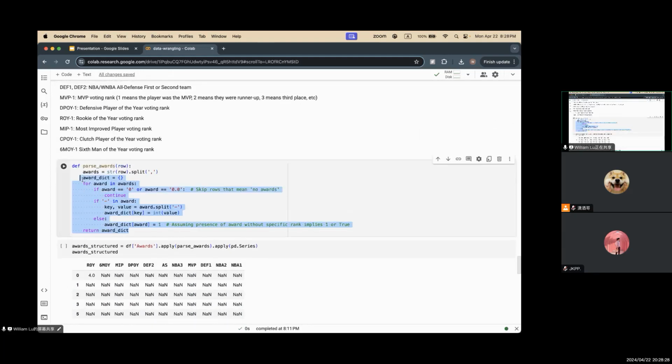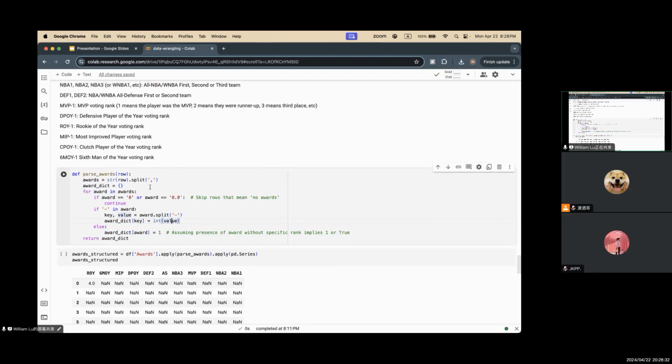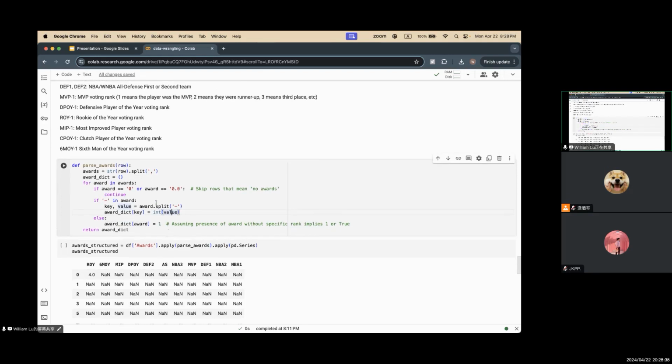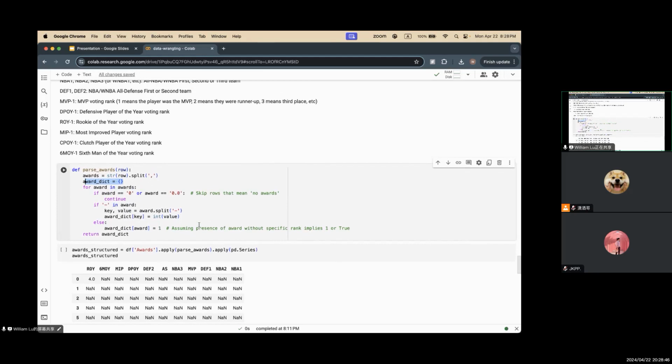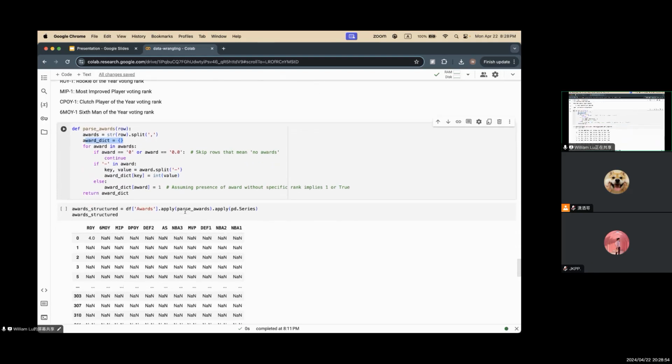So that's why I created this function. We split the awards, and I also created a dictionary to store them. Make sure that the keys are the awards and the values are the rank of this person in this awards category. Yeah, the value is the rank.